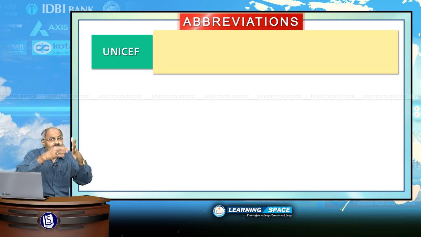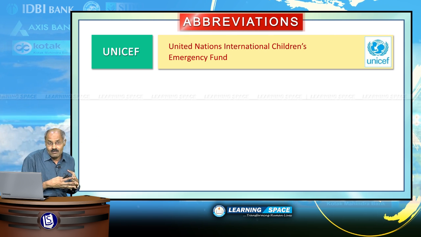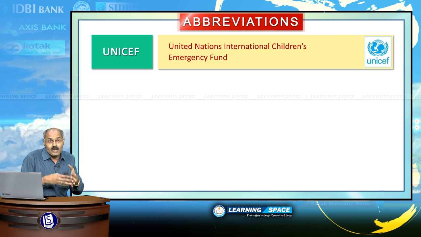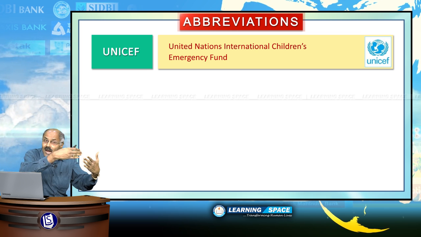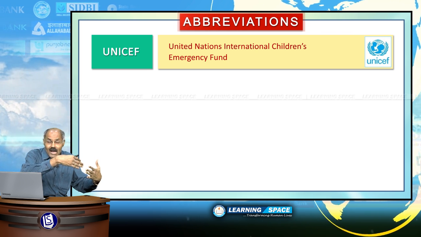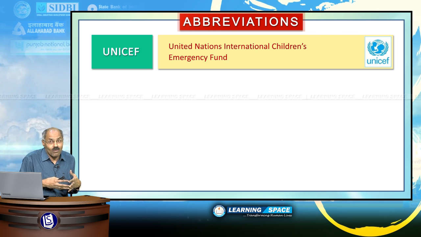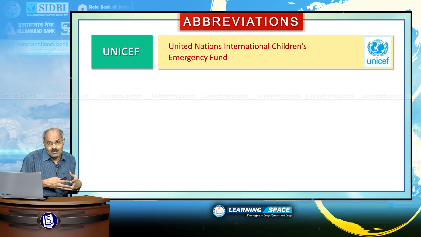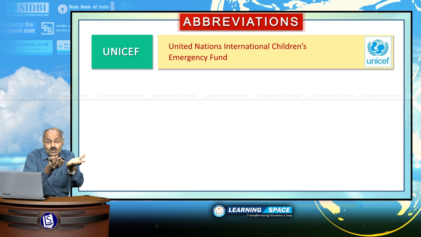UNICEF, United Nations International Children's Emergency Fund. Nowadays it is called United Nations Children's Fund, but the original acronym of UNICEF was retained, and this was established in the year 1946, basically to give humanitarian assistance to the children.